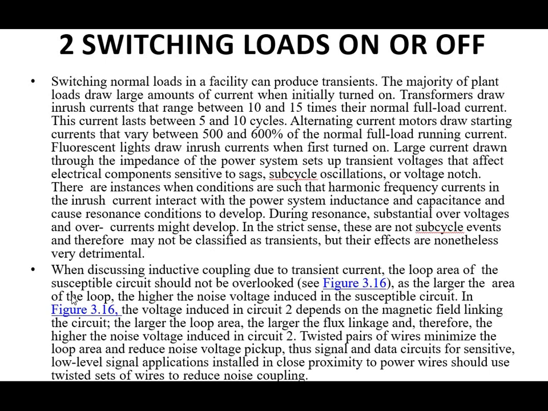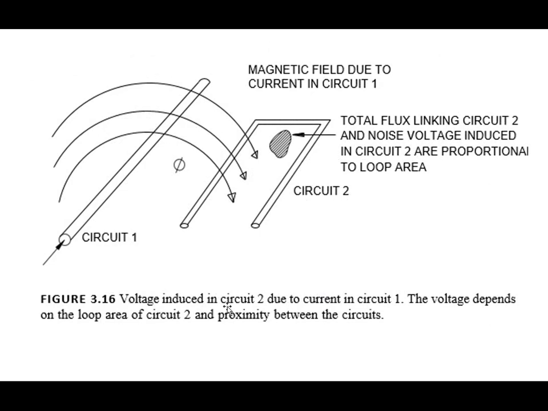Now the second cause is switching loads on or off. When discussing inductive coupling due to transient current, the loop area of the susceptible circuit should not be overlooked. The larger the area of the loop, the higher the noise voltage introduced in the susceptible circuit. In figure 3.16, the voltage introduced in circuit 2 depends on the magnetic field linking with the circuit, due to current in circuit 1.